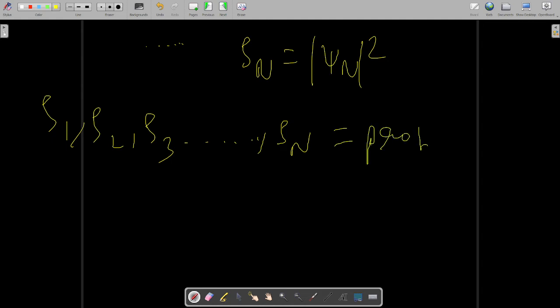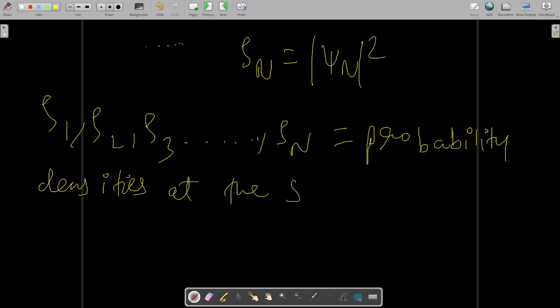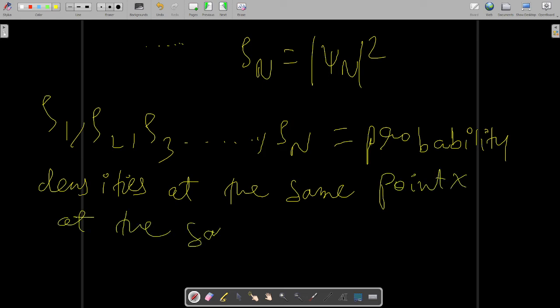Probability densities at the same point x at the same time. Probability densities at the same point x at the same time. Okay, so you only tell me,